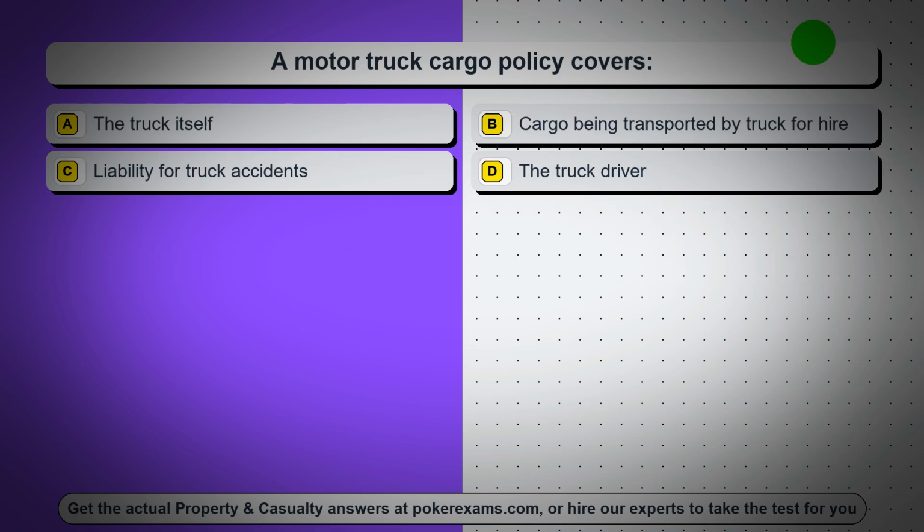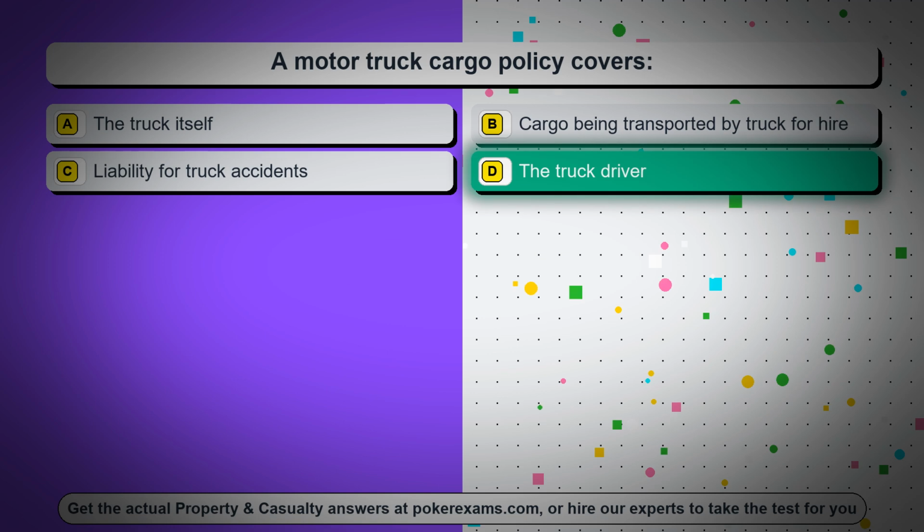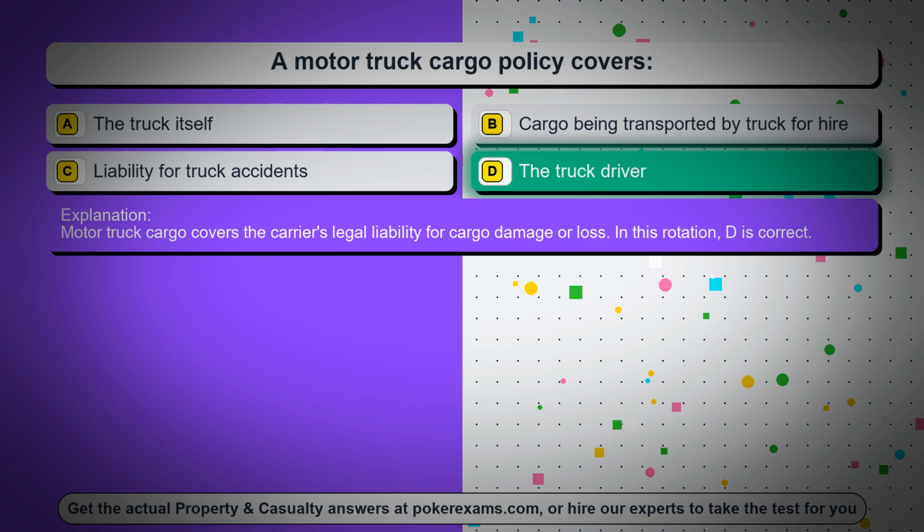Question 42. A motor truck cargo policy covers: Option A, the truck itself. Option B, cargo being transported by truck for hire. Option C, liability for truck accidents. Option D, the truck driver. The correct answer is option D, the truck driver. Motor truck cargo covers the carrier's legal liability for cargo damage or loss. In this rotation, D is correct.